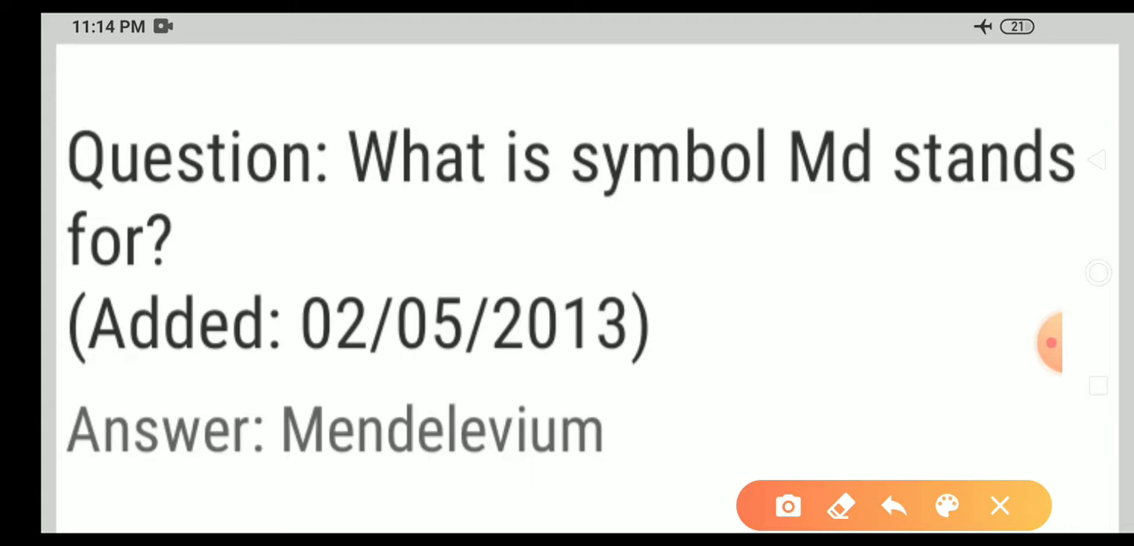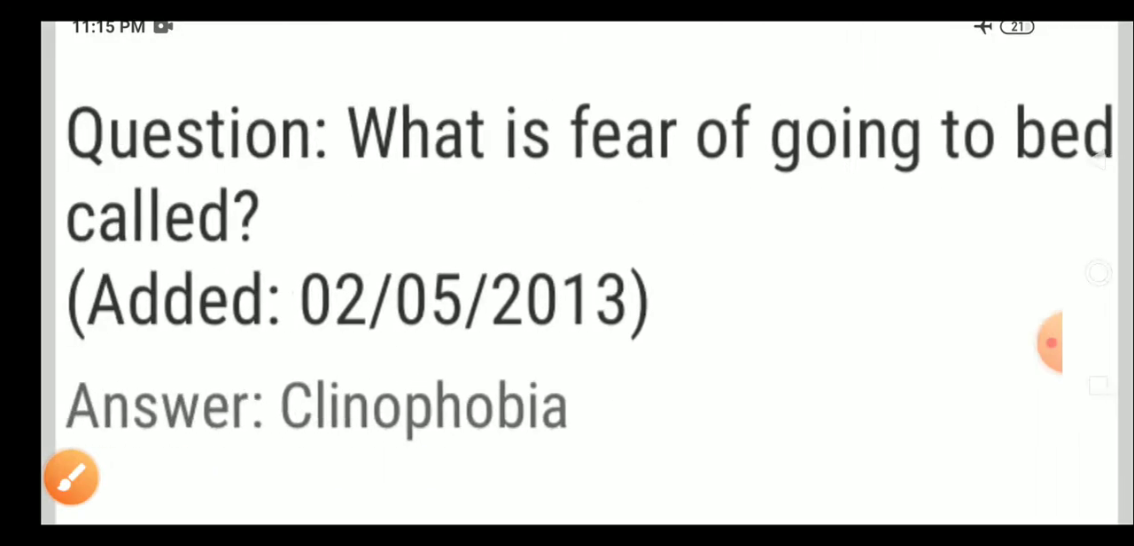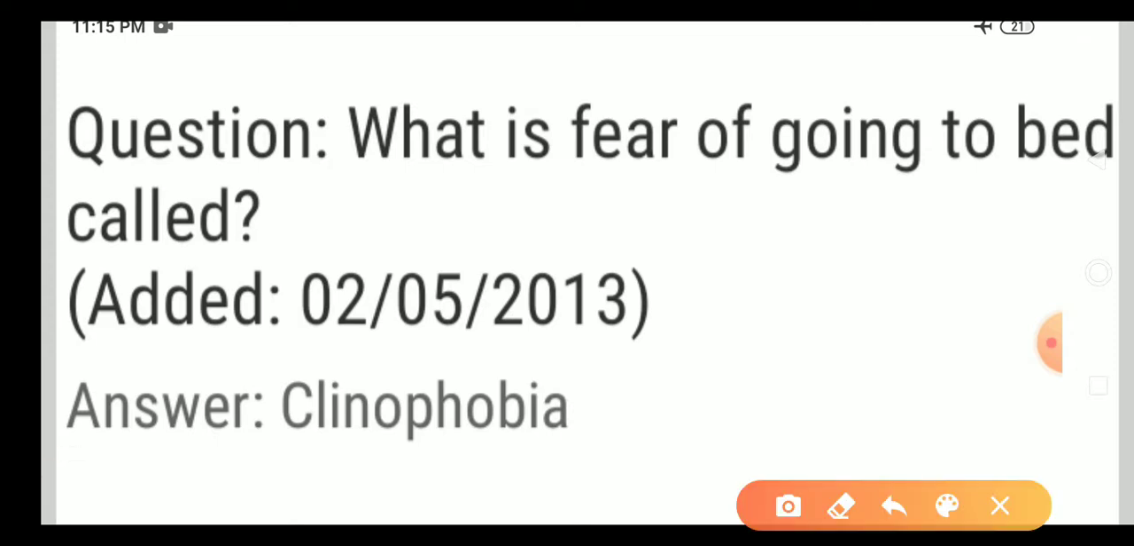Next, what does the symbol Md stand for? Md stands for Mendelevium. So Md is the symbol of Mendelevium. Next one. What is fear of going to bed? Fear of going to bed is known as clinophobia. Clinophobia is nothing but fear of going to bed.